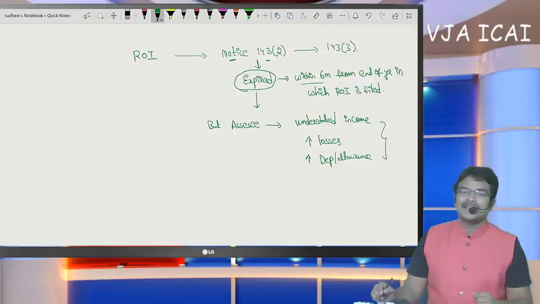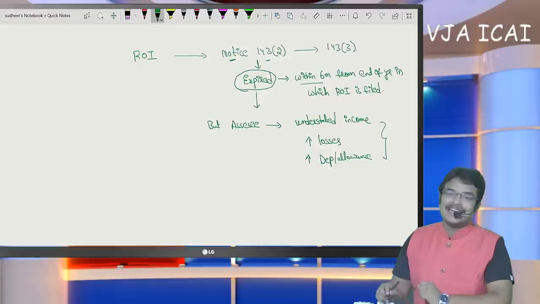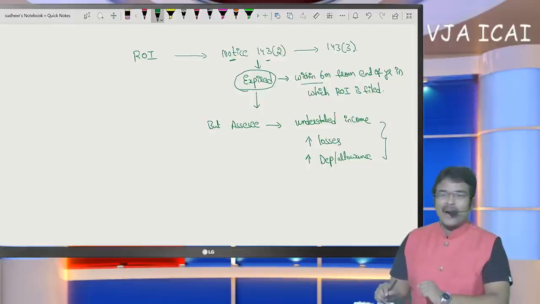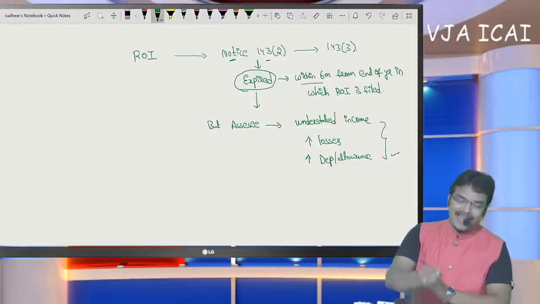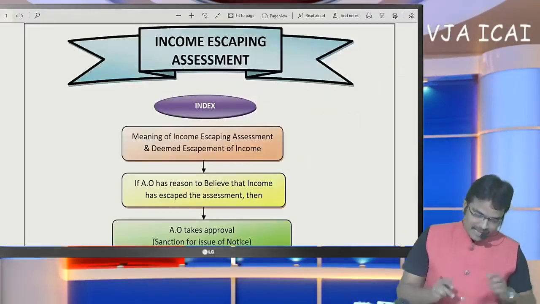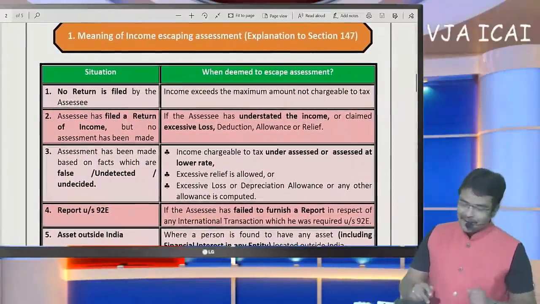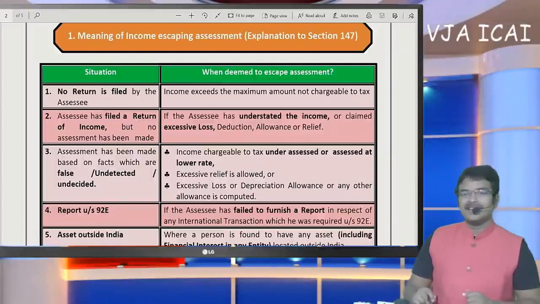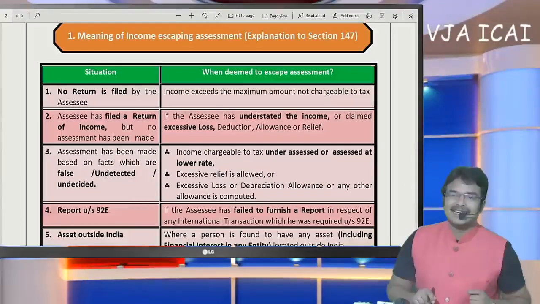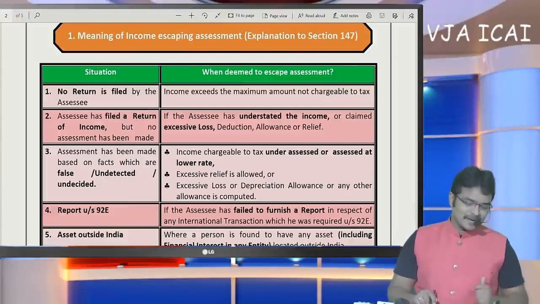Sir, first what do you mean by the term escaped income? Whenever SSC income has exceeded basic exemption limit, but SSC has not disclosed certain incomes in the return of income, or he has claimed excessive losses or excessive depreciation, then it is called as income escaping. First let me define the term income escaping. First, here is the meaning of income escaping assessment. What do you mean by the term income escape? After learning the term income escape, then let us discuss the procedure relating to income escaping assessment.